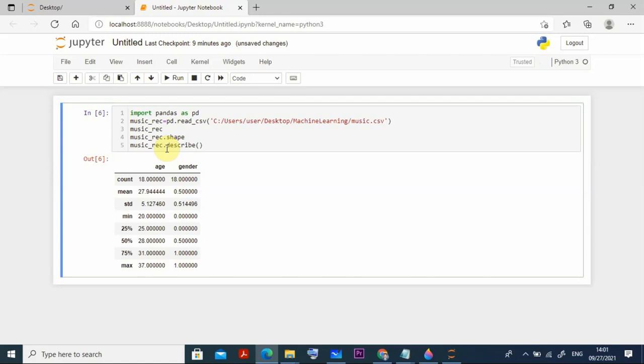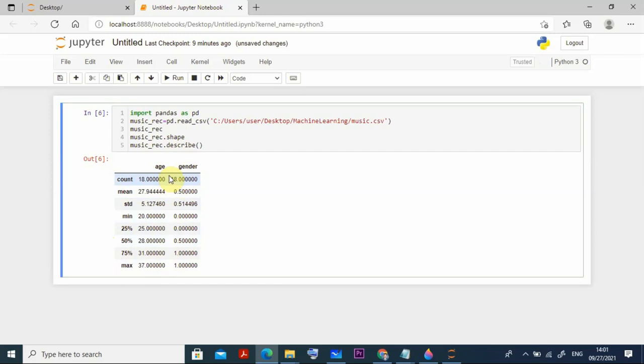Now describe is saying the count: age is 18 and gender is also 18. That means we can check whether all the data is there or anything is missing. We can find the mean, the standard deviation, and all the details.